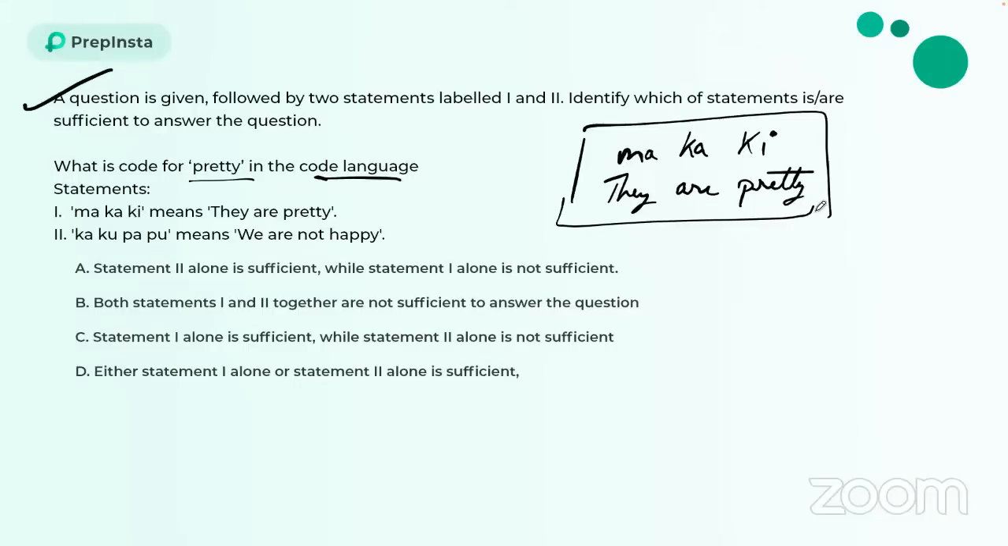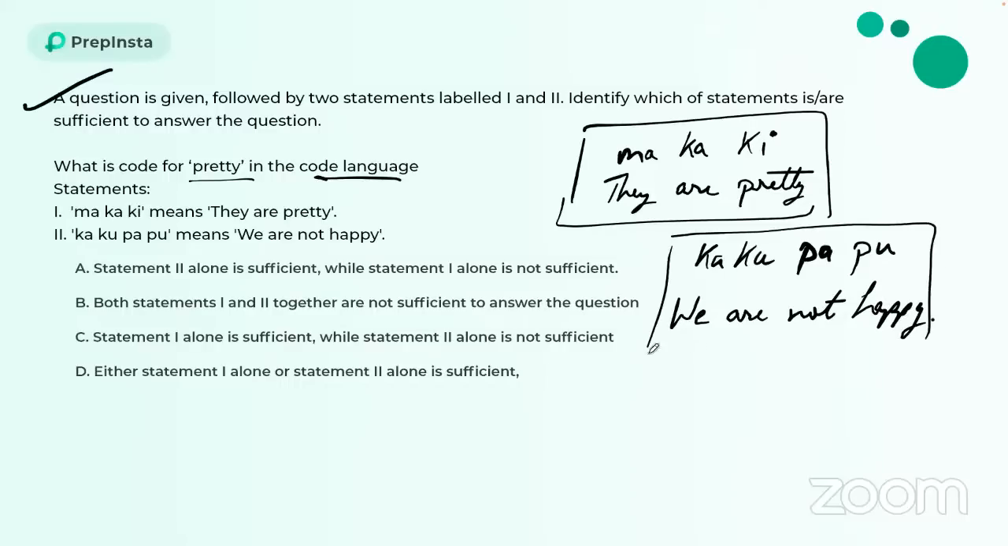Let's see the second statement, that is ka, ku, and pa and ku, and the code word for that is we are not happy. Fine, guys. Now can I say what the code word for pretty is? No, pretty is not even there in the second statement, so I can't answer.